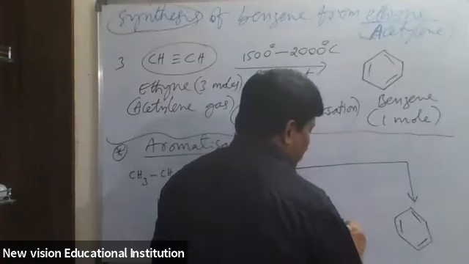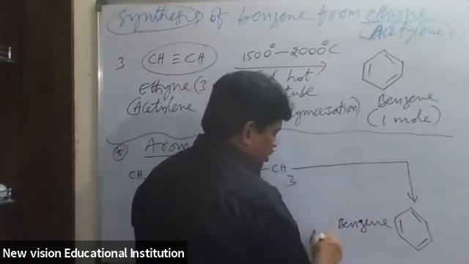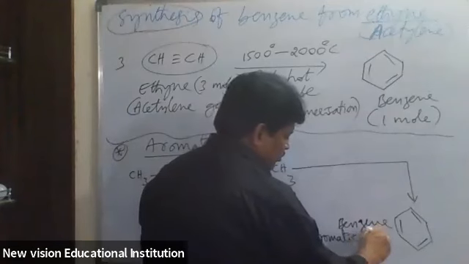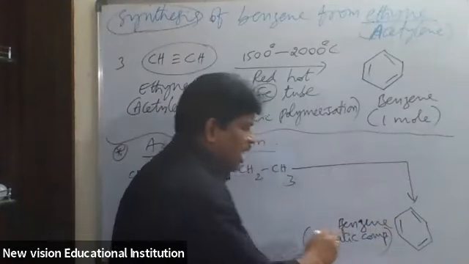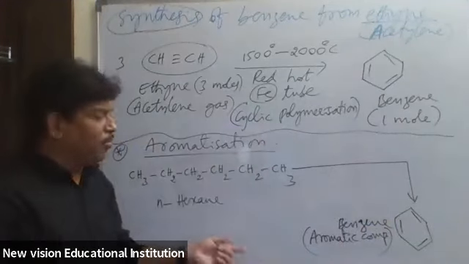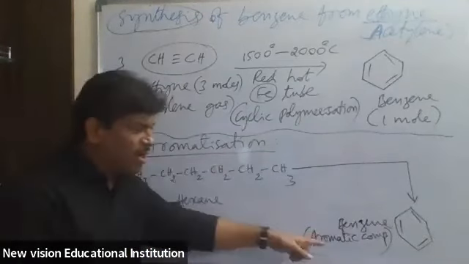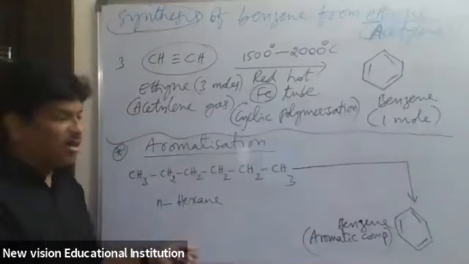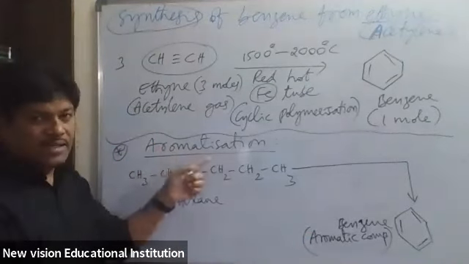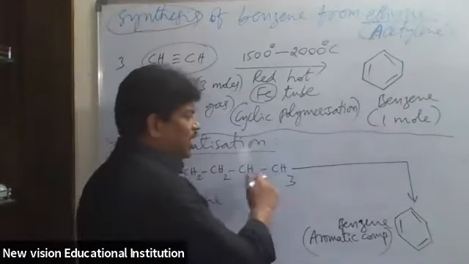Benzene is what now? An aromatic compound. So the aromatic compound benzene is produced from n-hexane. This method of preparation of an aromatic compound from a non-aromatic compound is given the name aromatization. Here we use some reagents.